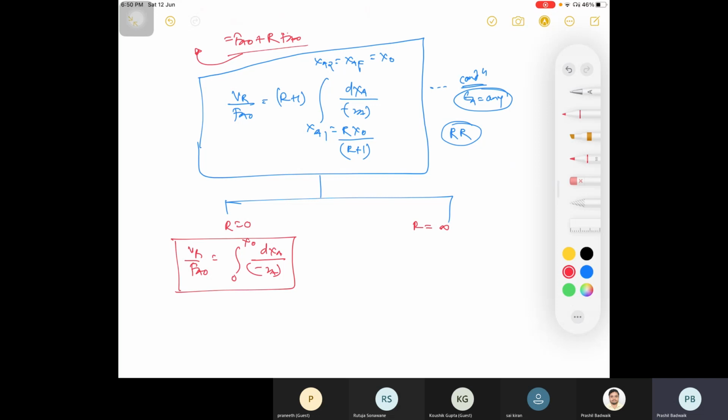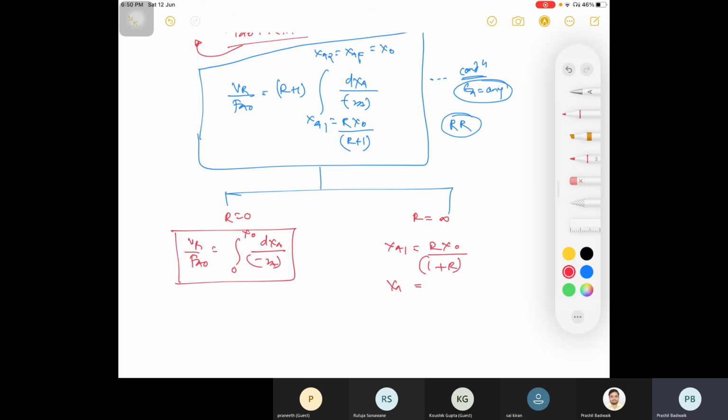How will you calculate? In a simple way, I'll suggest to go for this. What is your XA1? That is your R into x naught divided by 1 plus R. Please divide by R, so you will get XA1 is x naught divided by 1 plus 1 by R, and now substitute what is your value of R there.